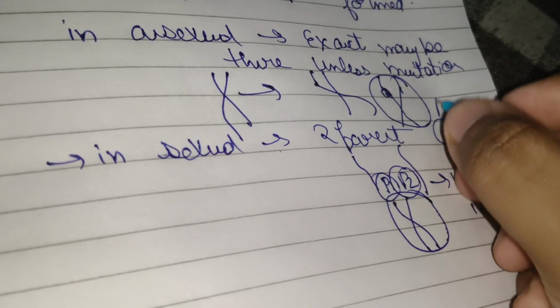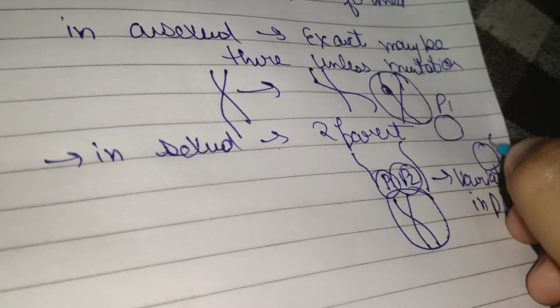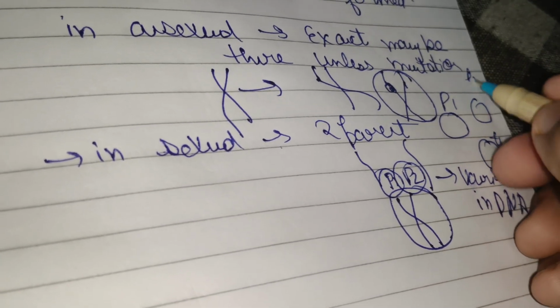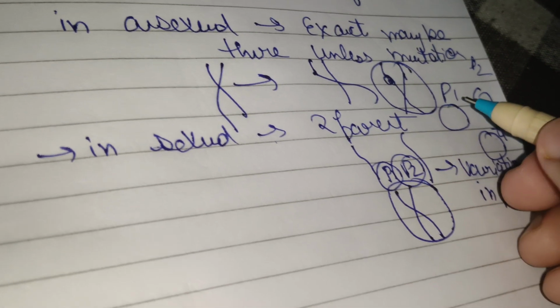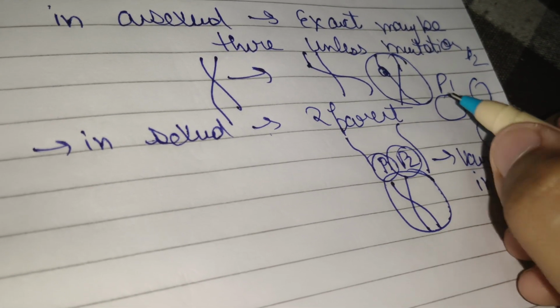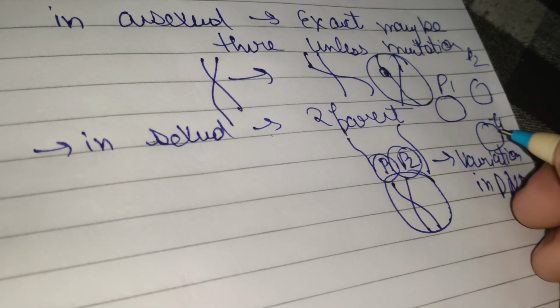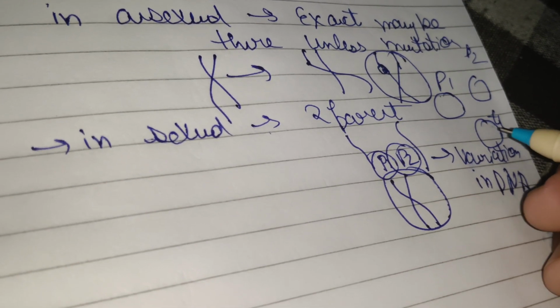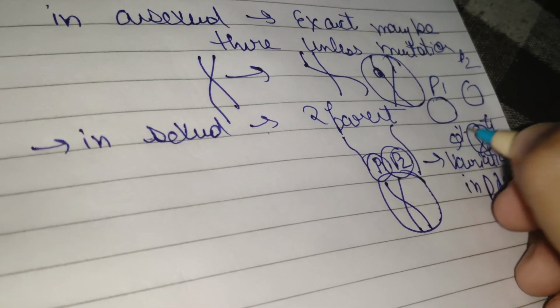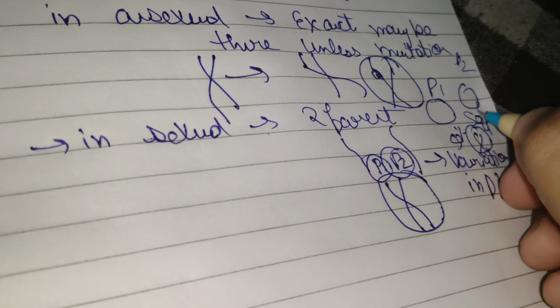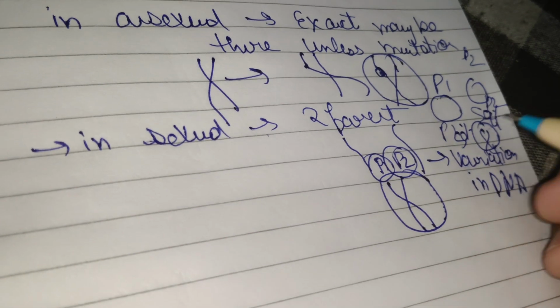If this is parent 1, this is parent 2, and this is the offspring F1, then if I compare parent 1 with the offspring F1, the strands have gained differently. It has assembled only 50% from parent 1 and the other 50% from parent 2. So this is actually the variation.